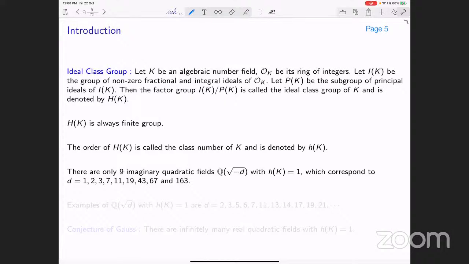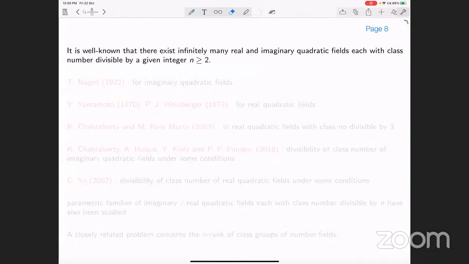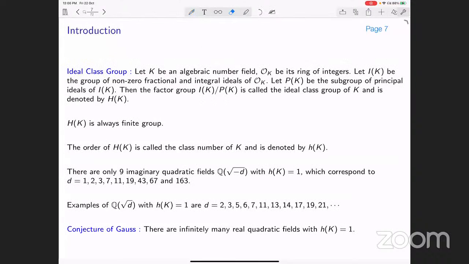However, for real quadratic fields, we know many of them which have class number 1, for example Q(√d) corresponding to d equal to 2, 3, 5, 6, 7, 11, 13, 14, and so on. But we don't know all of them. And still the conjecture of Gauss that there are infinitely many real quadratic fields with class number 1 is open.